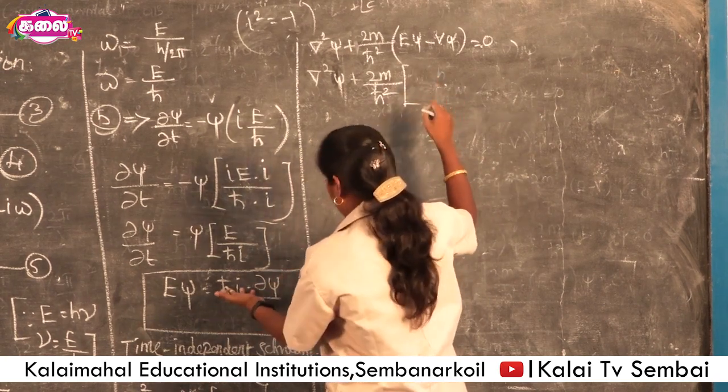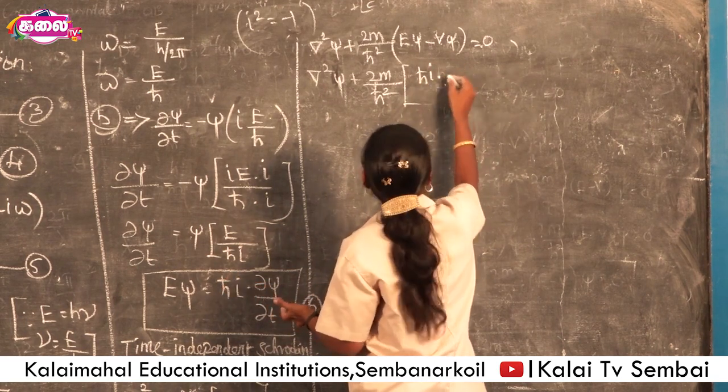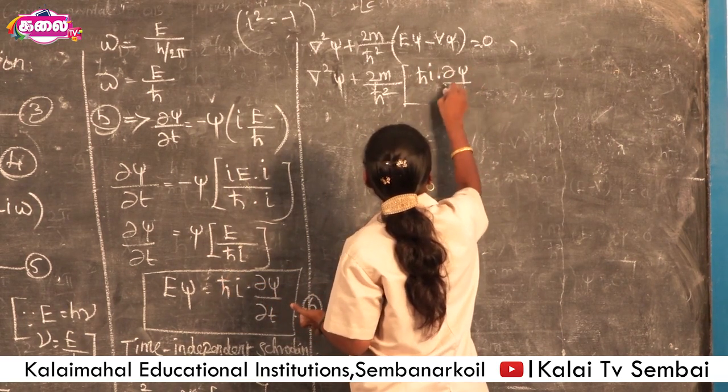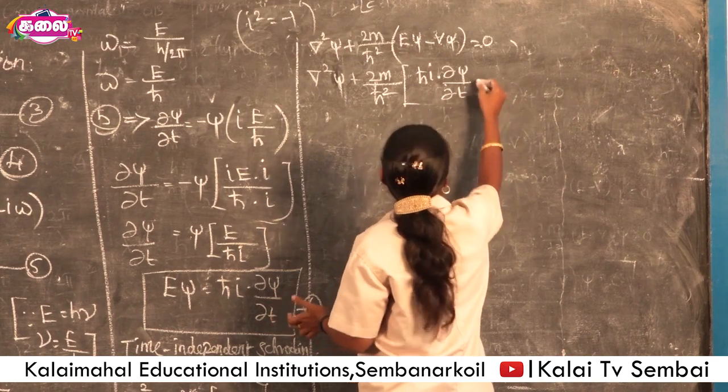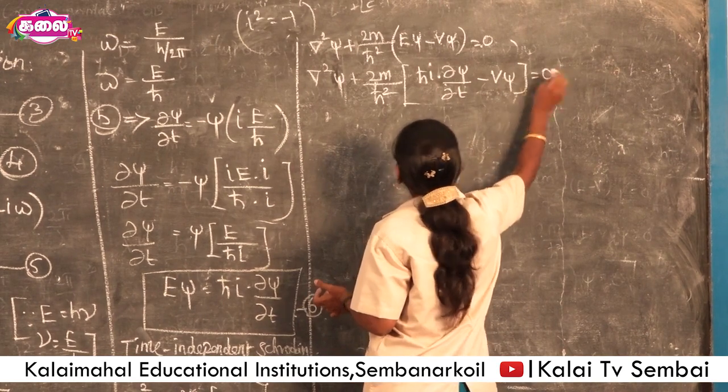E psi is h cross i into dou psi by dou t plus minus V psi is equal to 0.